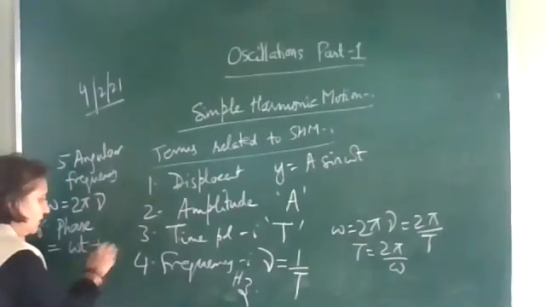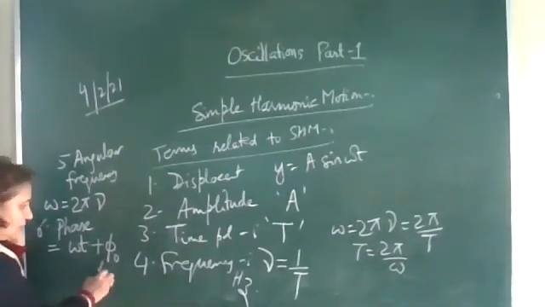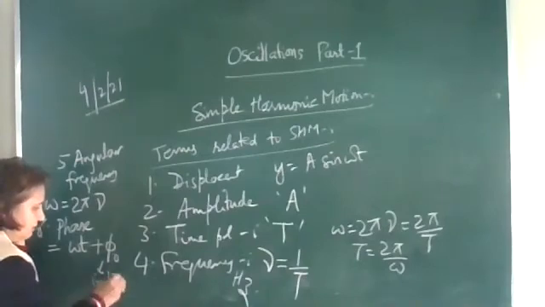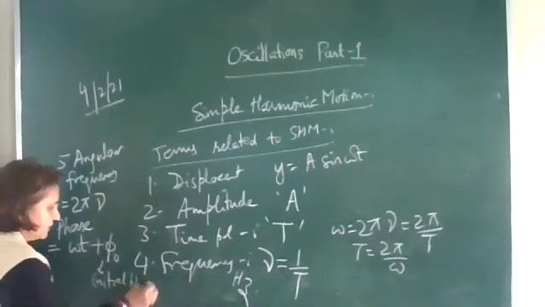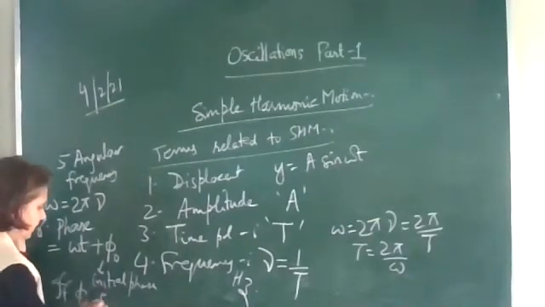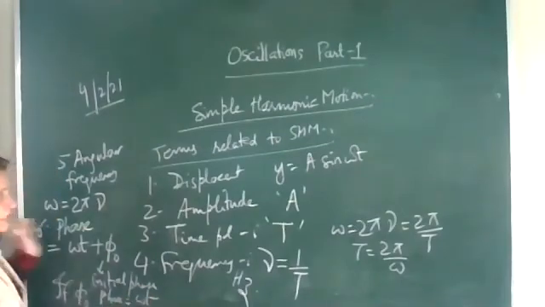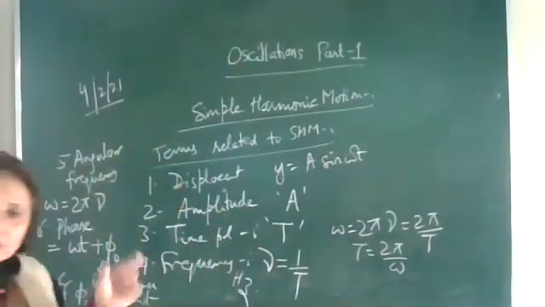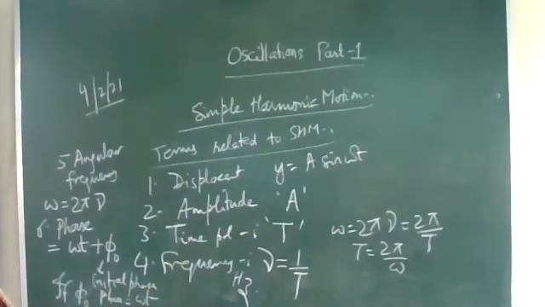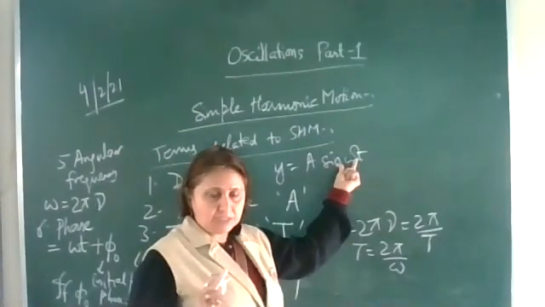So here it may be omega t plus phi naught, or it may be omega t, where phi naught is the initial phase. If phi naught is equal to 0, if the initial phase is 0, then you can write that the phase is omega t only.